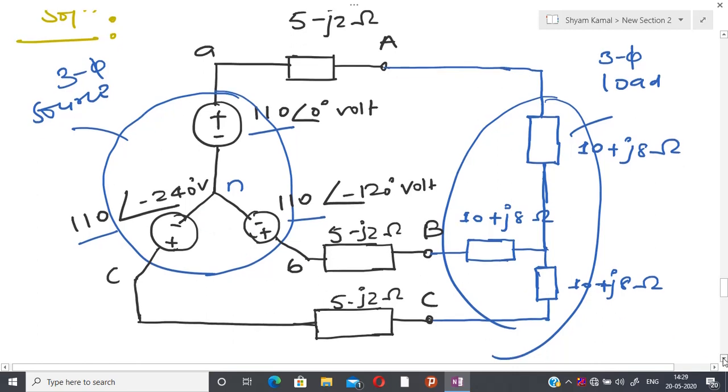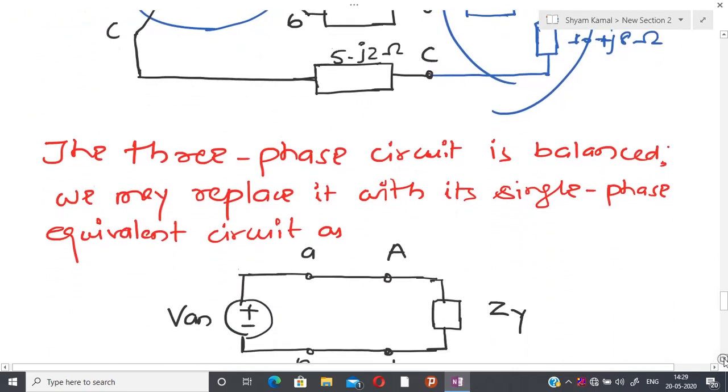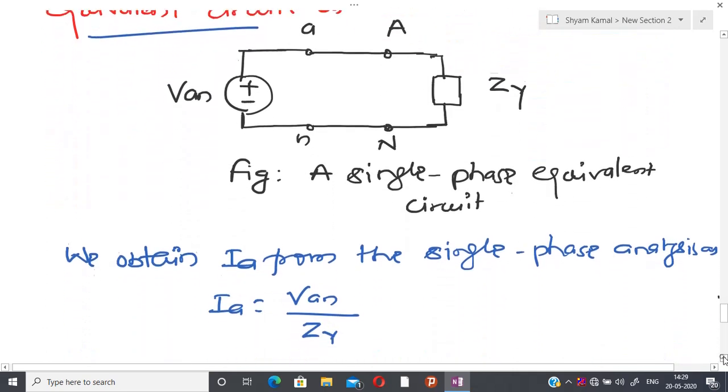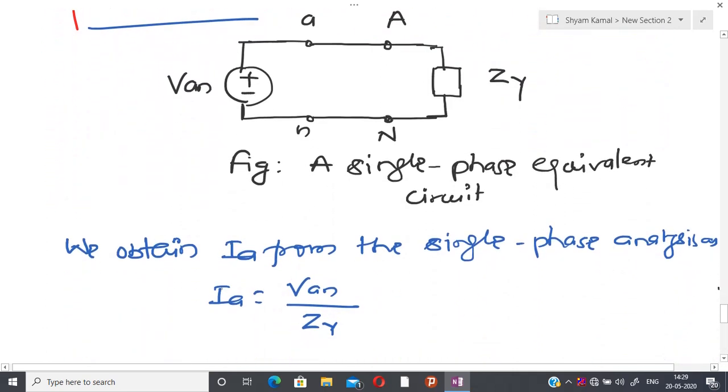If I am able to draw the equivalent circuit, because I have told you that I can draw the single phase equivalent circuit, then it is possible to find all the other line currents, and that is pretty easy. So I can calculate IA as VAN by ZY.